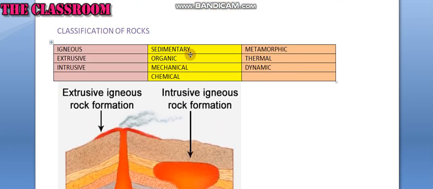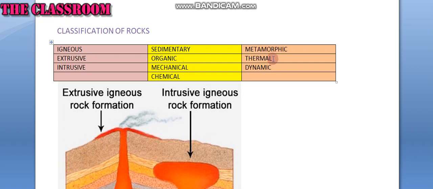Then sedimentary rocks. Sedimentary rocks are organic, mechanical and chemical. Organic rocks: decomposition of dead plants and animals. Mechanical rocks: these rocks are formed due to the disintegration of igneous and metamorphic rocks. Chemical sedimentary rocks: formed usually through the evaporation of chemical rich solution.